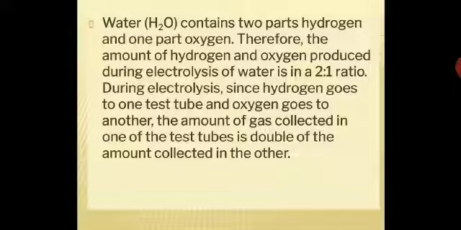Hydrogen and oxygen is produced. In what ratio? 2 is to 1. Since hydrogen goes to one test tube and oxygen goes to another, the amount collected in one test tube is double the amount of the other, and this is how it indicates the ratio is 2 is to 1, and the formula is H2O.